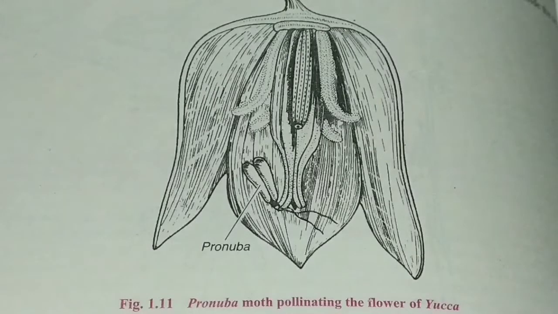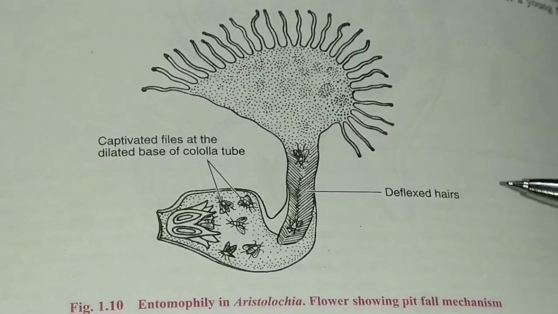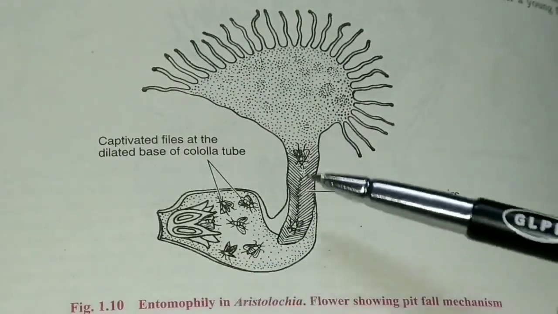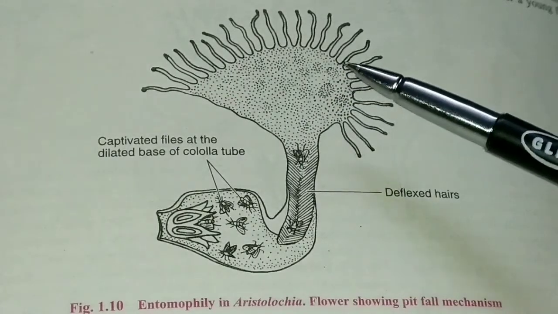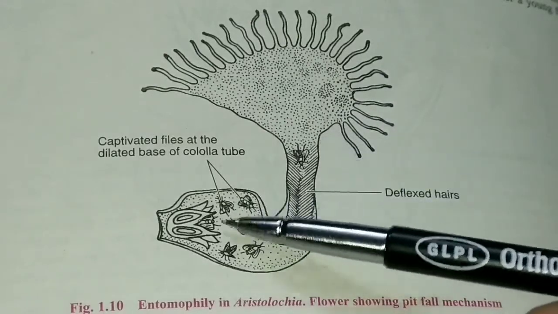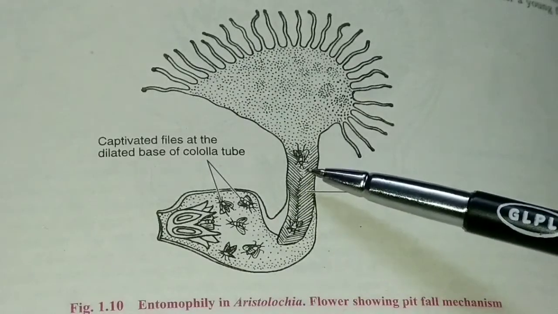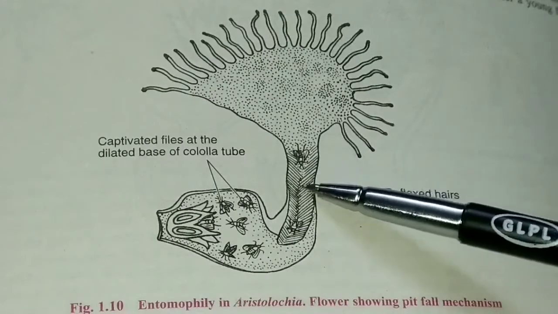Now come to the second example of cross pollination taking place by insects. This is the next example of Entomophily. This is the Aristolochia flower. This tube is swollen at the base. Its lining is slippery and furnished with deflexed hair. This is the deflexed hair.